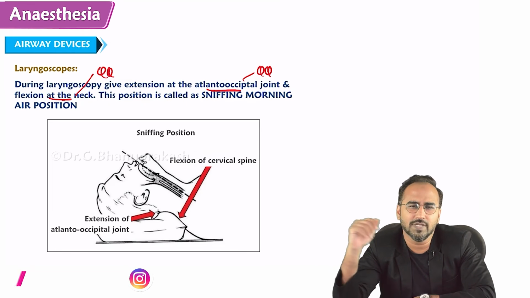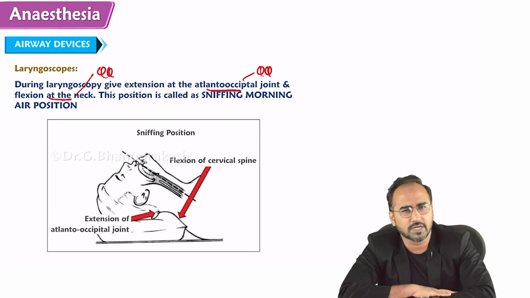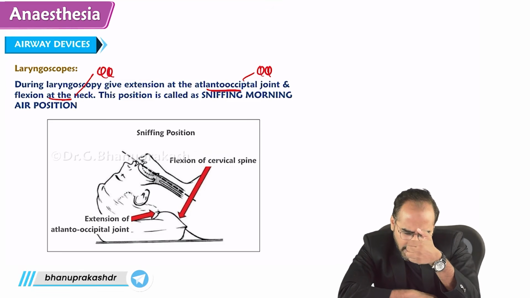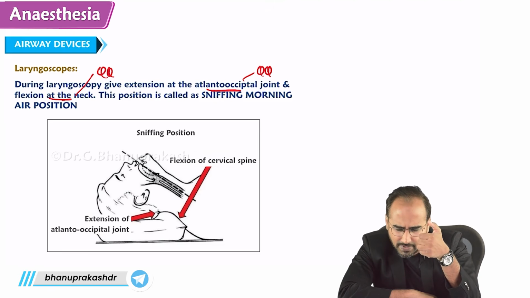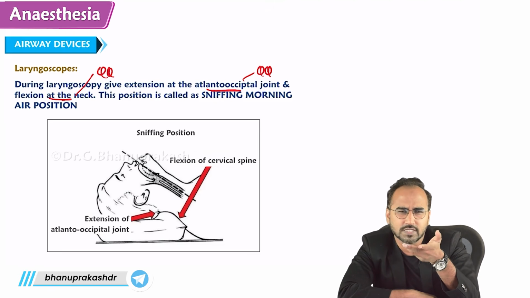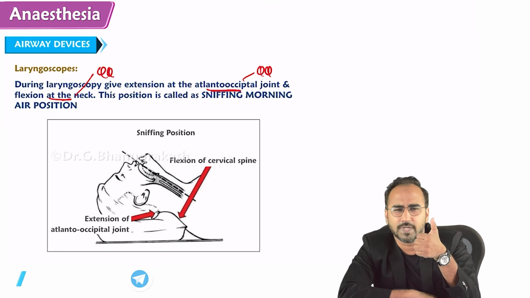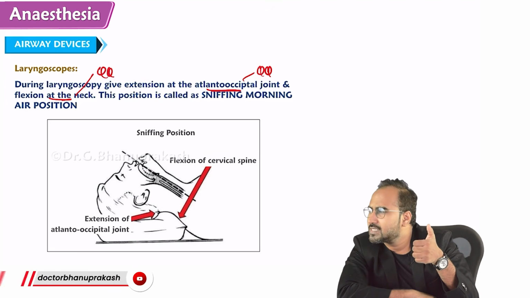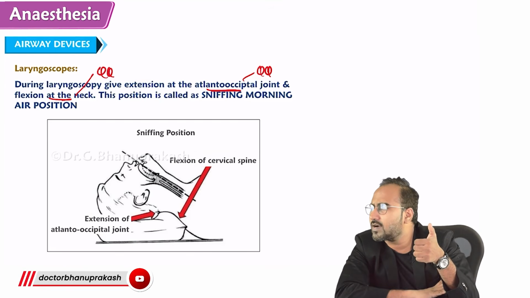I was standing over there just observing how he was doing the endotracheal intubation, right? So he took the laryngoscope, he put it into the patient's mouth and he lifted the tongue. After lifting the tongue, he saw the vocal cords. He did a perfect laryngoscopy. After seeing the vocal cords, then what he did, you know? He told me, sir, I am able to see the vocal cords. Sir, I saw the vocal cords. He was excited to see the vocal cords and all.